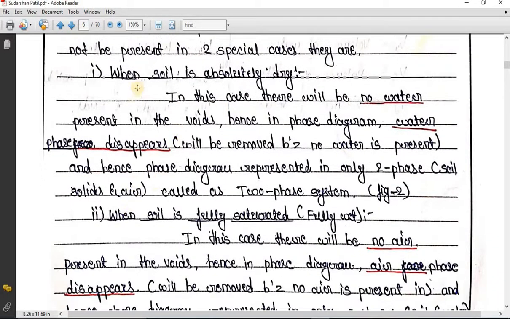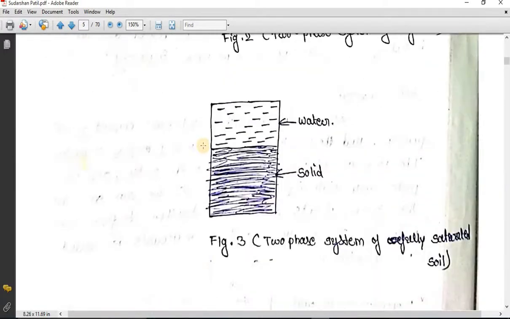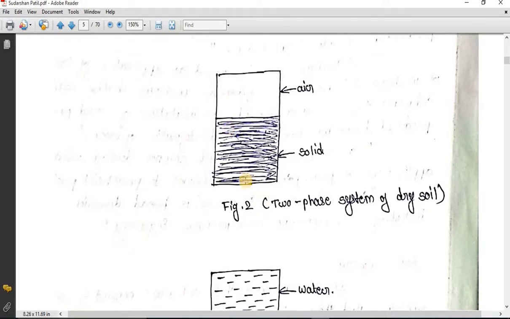There are two cases in which a three phase system can be converted to a two phase system. The first is when the soil is absolutely dry, meaning there is no water component present in the voids. You can see over here, when the soil is completely dry there is no water component, so only two components are left, air and soil solids. These two components are there, that is why it is called a two phase system.